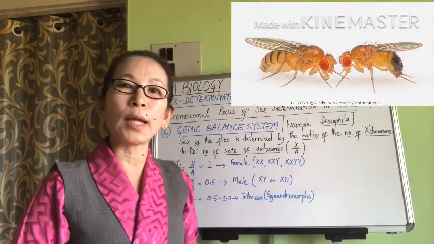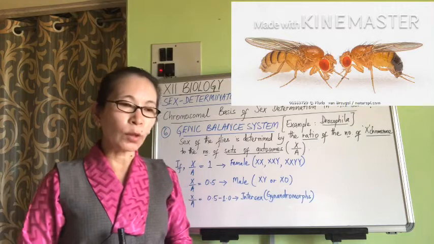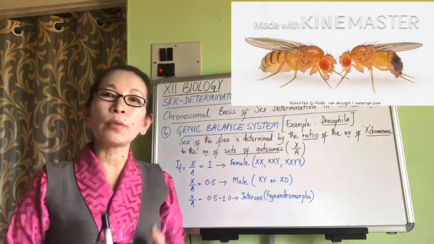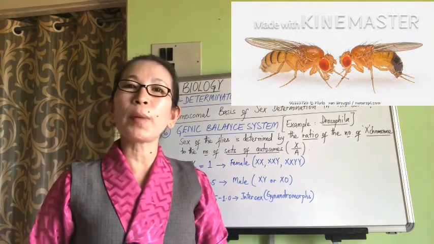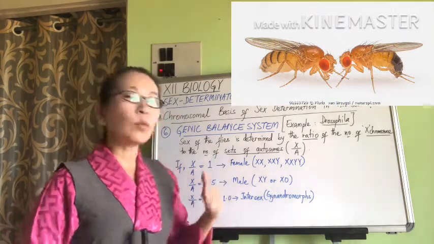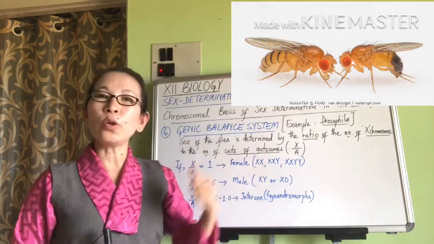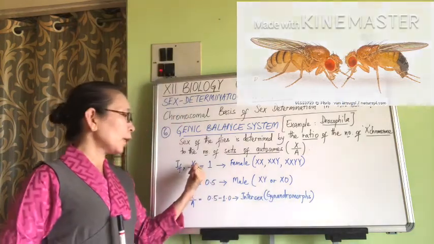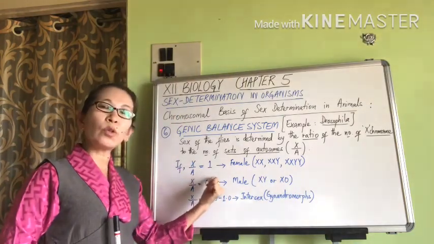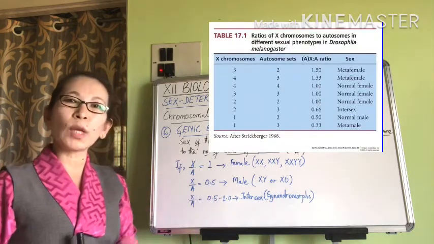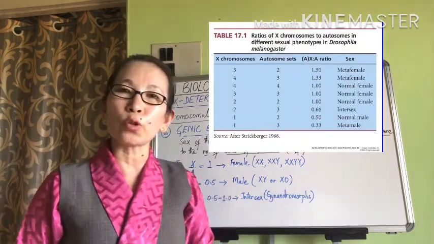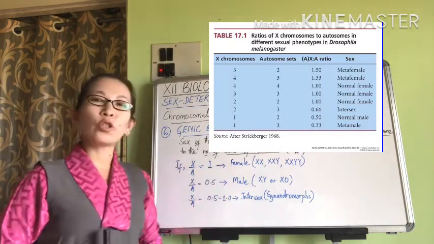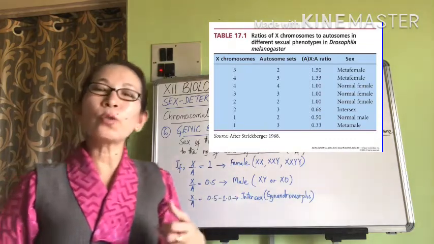And we also realized that in our previous work by Morgan, males usually have XY chromosomes and females have XX chromosomes. But what we need to keep in mind is that the system of sex determination is not similar to the XX/XY system in Drosophila. So in Drosophila, if the X over A ratio is equal to 1, that is, if the number of X chromosomes to the number of sets of autosomes is equal, then the ratio becomes 1, and such a ratio gives rise to female flies.